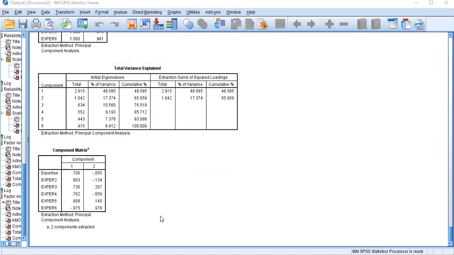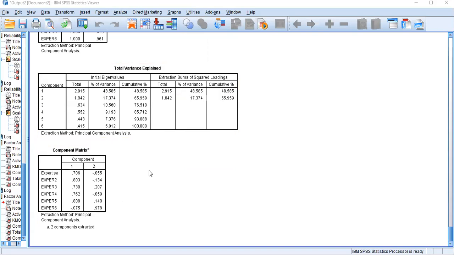But in this third variable, I have 2 components. So if you are getting 2 components, it means your 6 measurement items are not measuring one variable, but 2 variables. You are asking 6 questions, but those 6 questions are not measuring one variable, right?